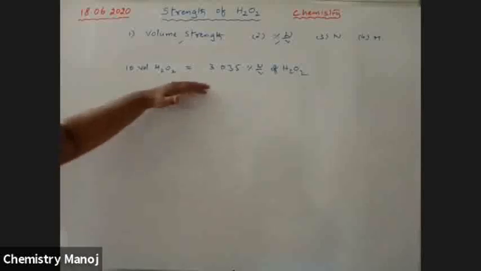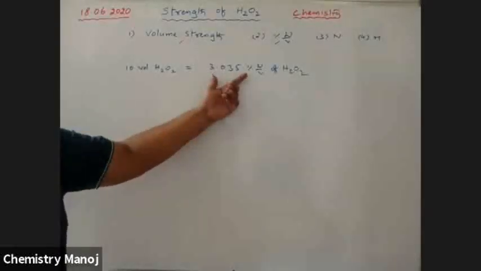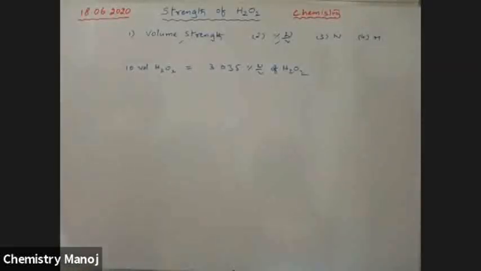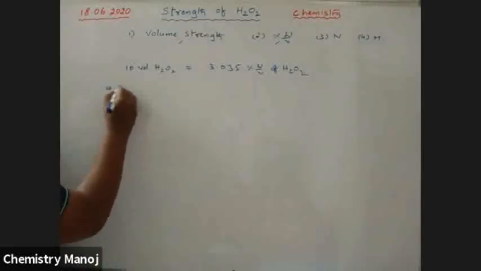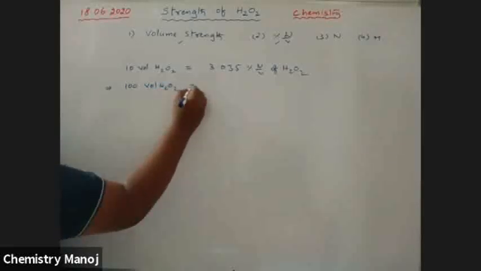Okay. So this topic we already completed yesterday. The problem is solved. So from this, that implies 100 volume H2O2 is equal to.